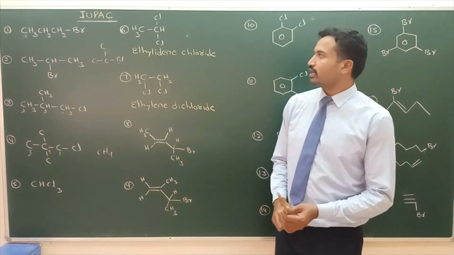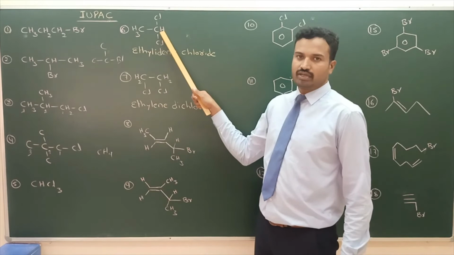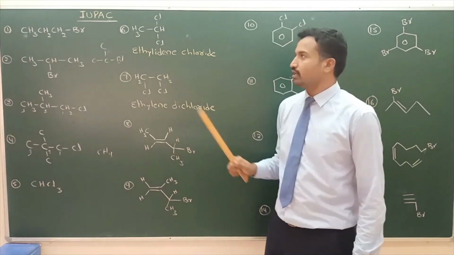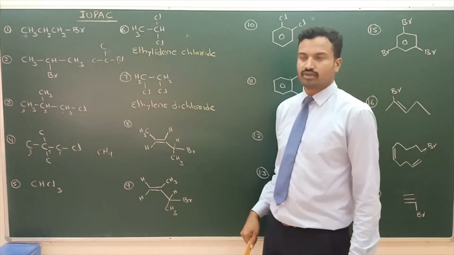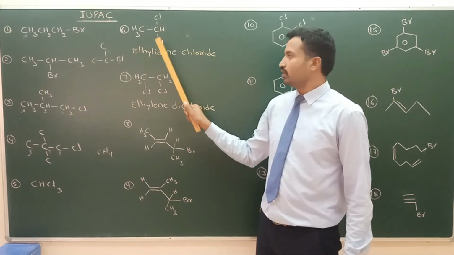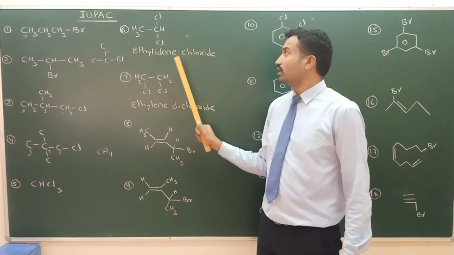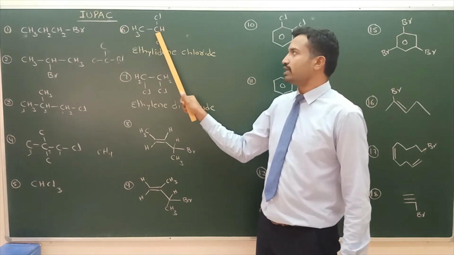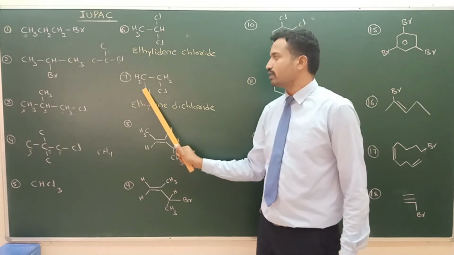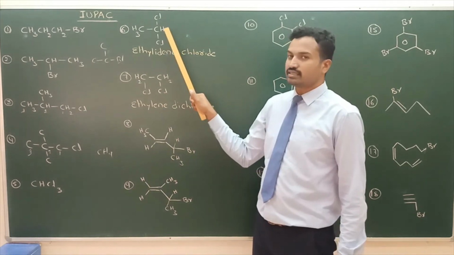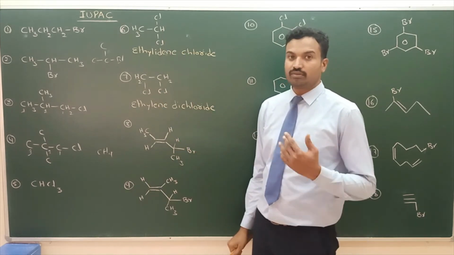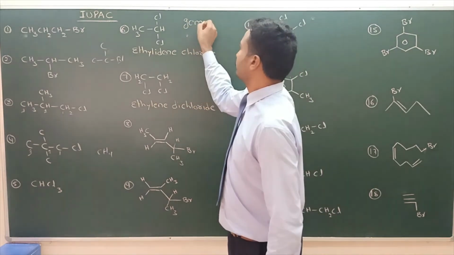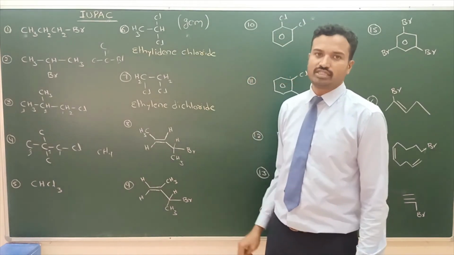The 6th and 7th are important. See, 2 halogens on 1 carbon, 2 halogens on adjacent carbons, but the molecular formula is the same. See, 2 carbons, 2 carbons. Hydrogens 3 plus 1, 4. Here 2 plus 2, 4. Chlorines 2. Here also 2. What is the difference? 2 halogens on the same carbon, 2 halogens on adjacent carbons. If 2 halogens are on the same carbon, this halide is called geminal dihalide or gem dihalide.